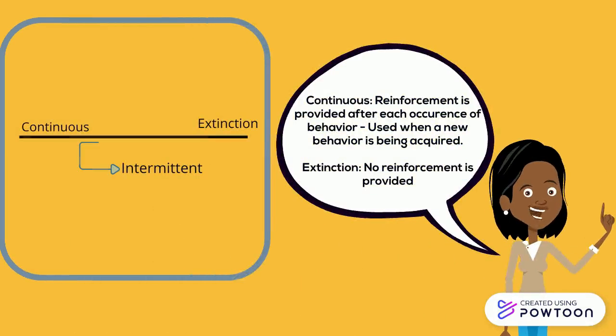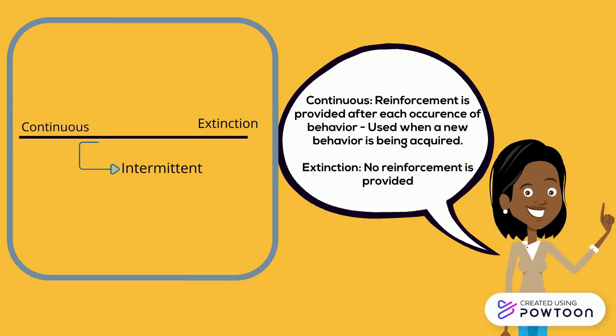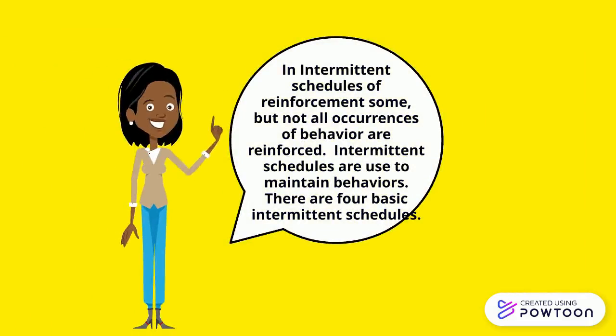Continuous reinforcement and extinction act as the boundaries for all other schedules of reinforcement. Intermittent schedules fall in the middle of these two. With continuous reinforcement, reinforcement is provided after the occurrence of each behavior, and with extinction, no reinforcement is provided. In intermittent schedules of reinforcement, some but not all occurrences of behavior are reinforced.